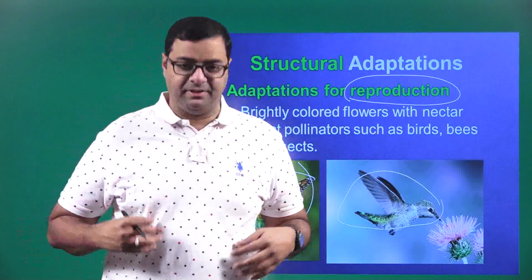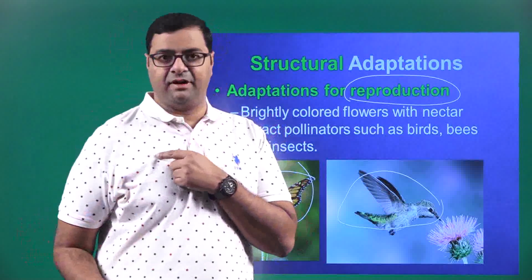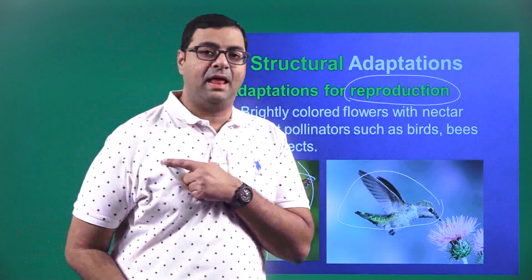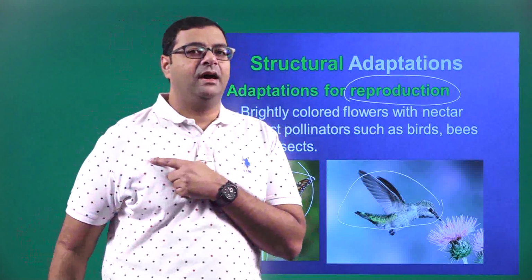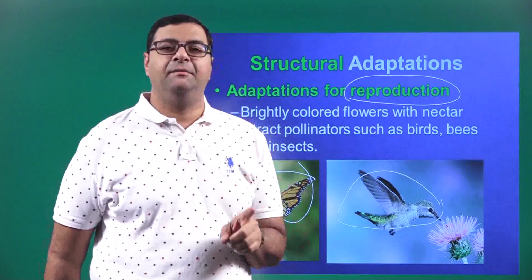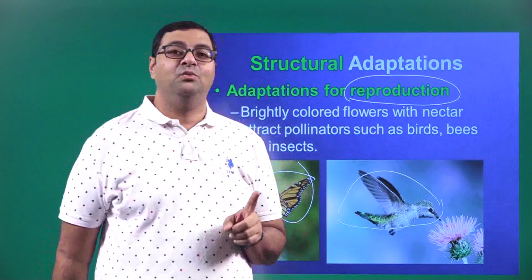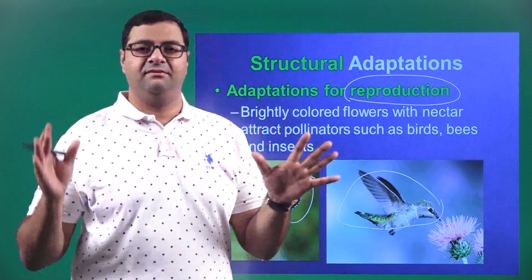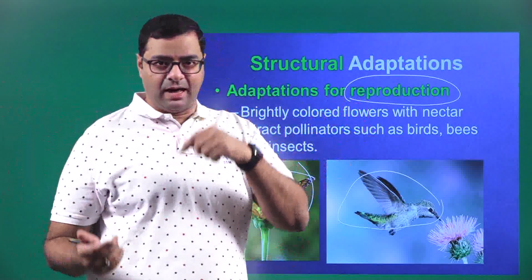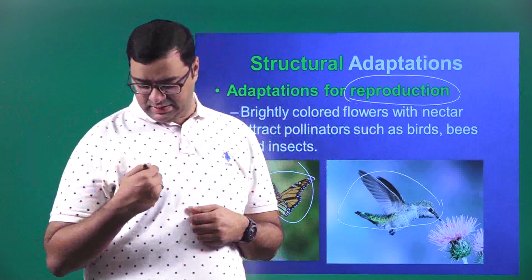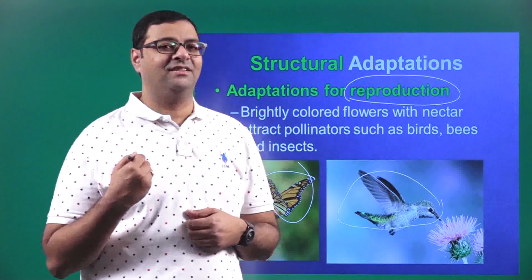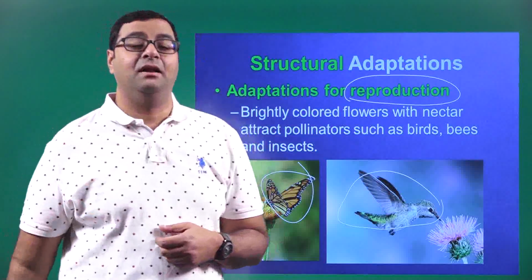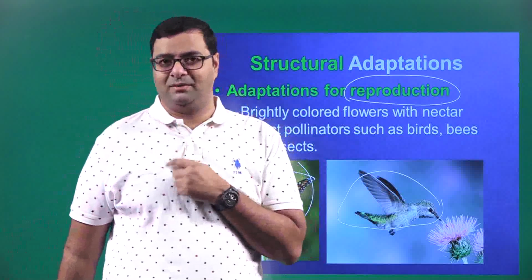Say for example, the shirt I'm wearing has red color stars and black color stars on it. If an insect is coming to me when the bright light is there, it will directly come and land on the red star or the black star because they are colorful. It will not land on the white one.